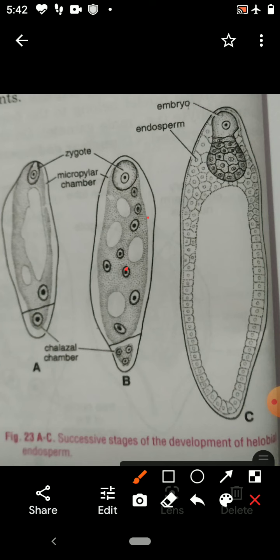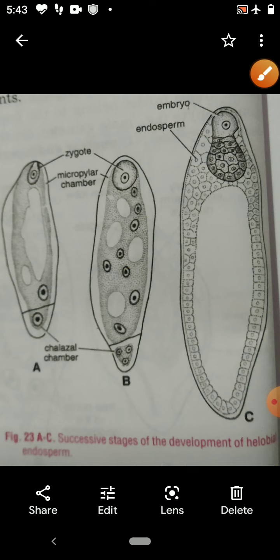Endosperm may be completely consumed by the developing embryo. If it is consumed, then the seeds which develop from the ovule are called non-endospermic seeds, because in them endosperm is absent. But in certain seeds, endosperm is present. Endosperm may persist in the mature seed. Such types of seeds are called endospermic seeds.